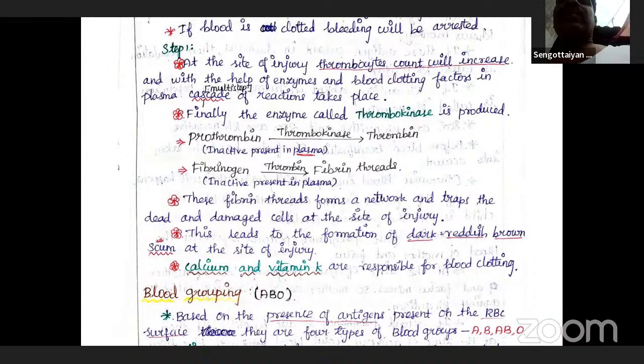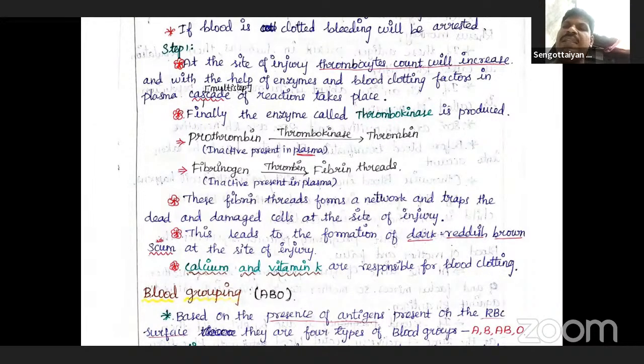So a blood clot is a semi-solid connective tissue that rapidly stops the bleeding and provides the cells necessary for wound healing. Then only we can save our health. That whole process is called blood clotting.